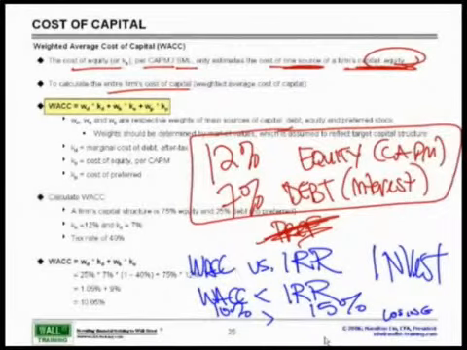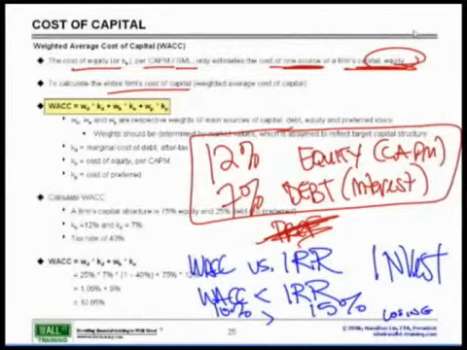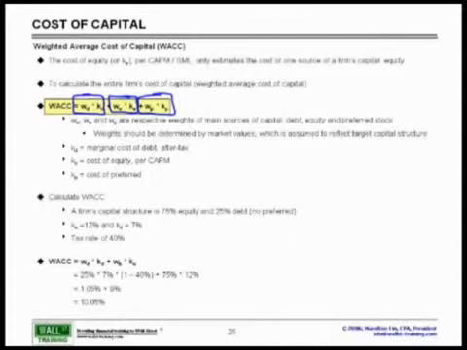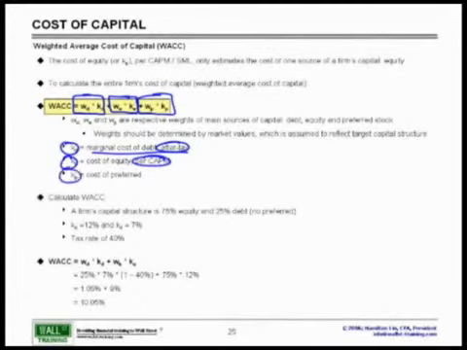So now, let's look at how we calculate the weighted average cost of capital. It's a very straightforward assumption. Going back to our WACC, let's actually see how this is calculated. If we have our cost of debt and the percentage of our funds that came from debt, our weight on debt, our cost of equity via CAPM and our respective weight of equity, the percentage of our capital that came from equity, and the same thing for our preferreds, what we are saying is the following. Take a simple weighted average. It's very straightforward. Cost of debt is going to be the marginal cost of debt on an after-tax basis. Cost of equity is via CAPM, as we talked about, and cost of preferred is whatever the cost of the preferred is.